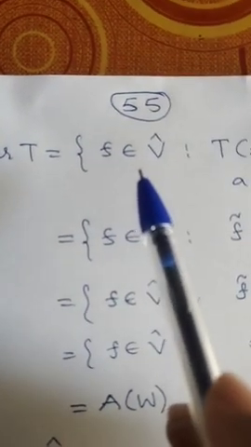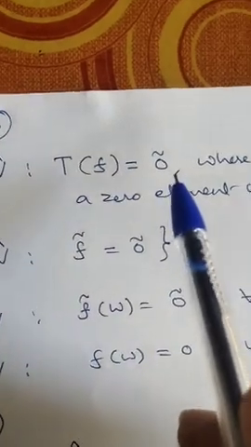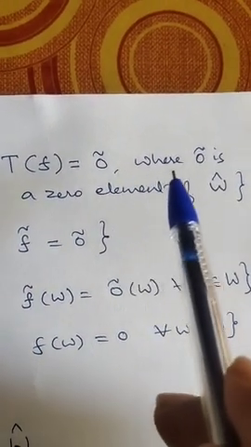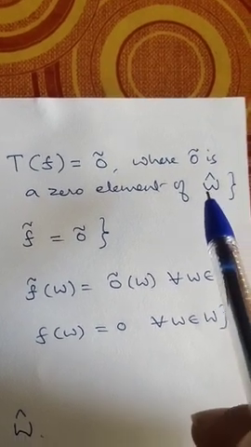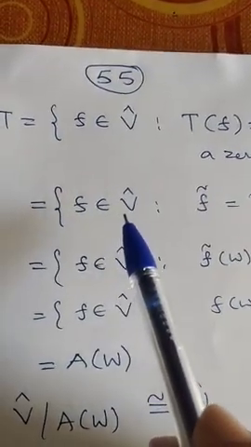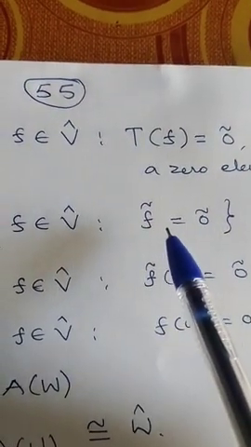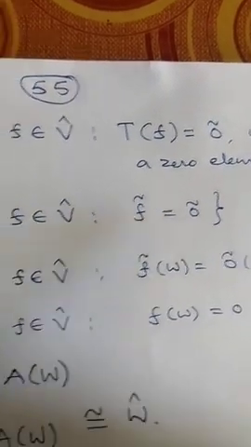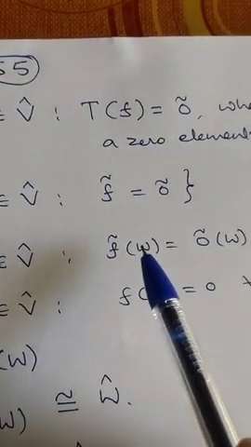Kernel of T is, by definition, the set of all f belonging to V cap such that T of f is equal to 0 tilde. 0 tilde is an element of W, the zero element of W cap. So this is equal to the set of all f belonging to V cap such that T of f, which is f tilde, is equal to 0 tilde.